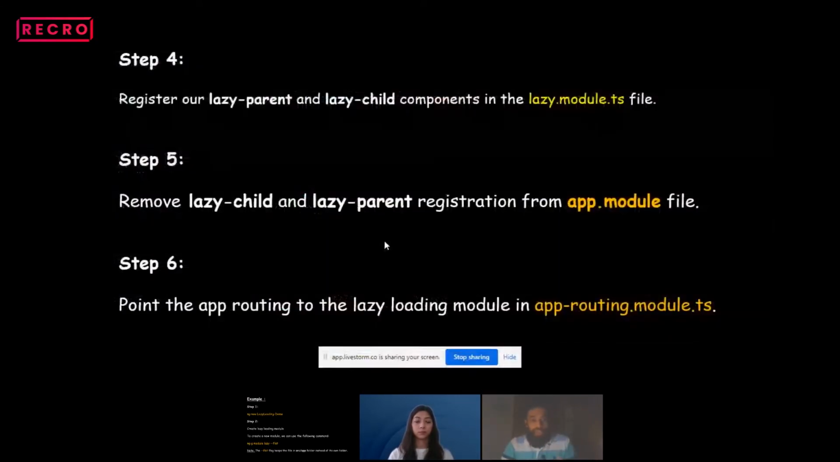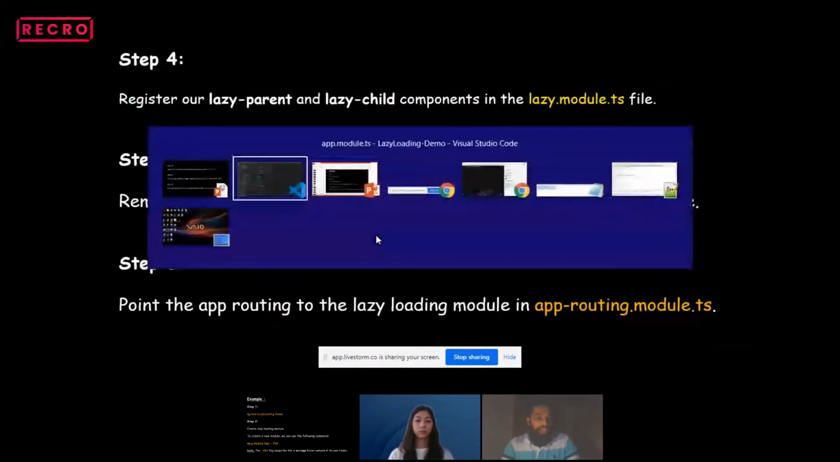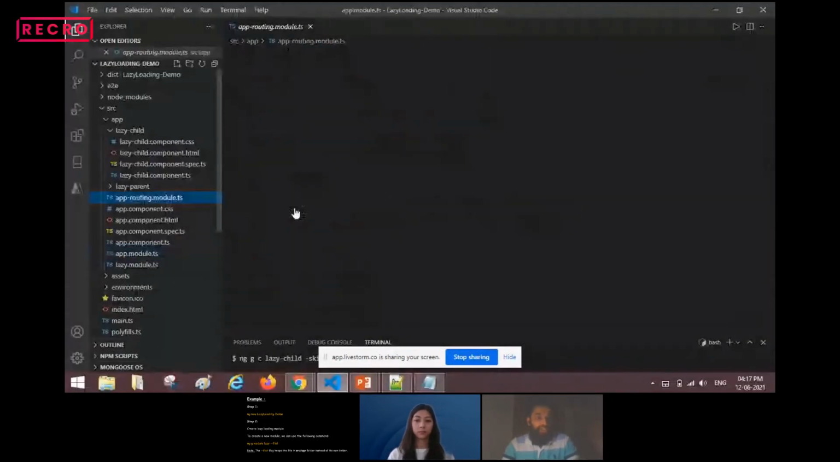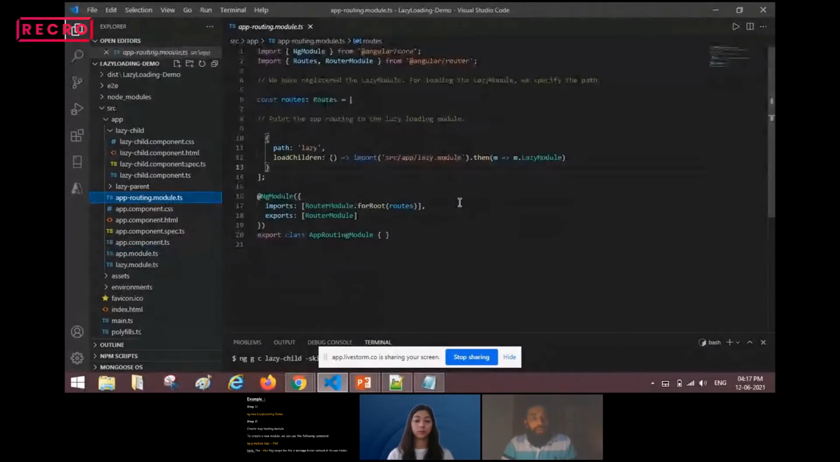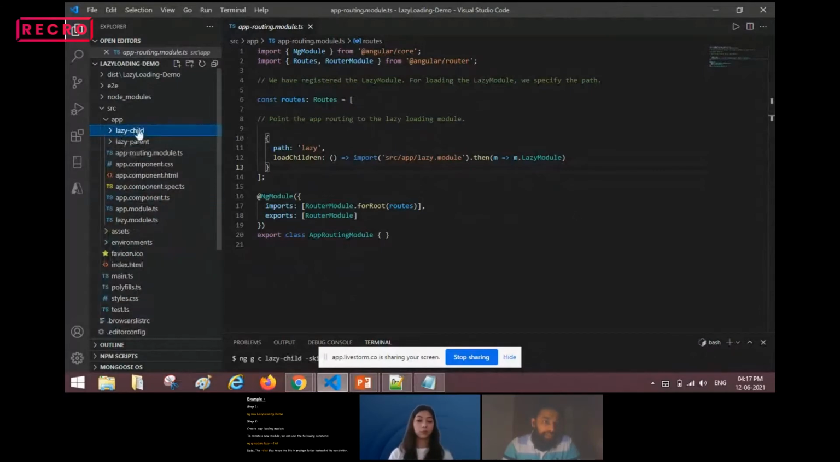Next step is we have to point the app routing to the lazy loading module in the app-routing.module.ts file. So let's see how we can point it in our app-routing.module.ts file. Suppose I have created lazy child and lazy parent. These are the two components I have created for showing the lazy loading. These two components we have to register in the app-routing.module.ts file.